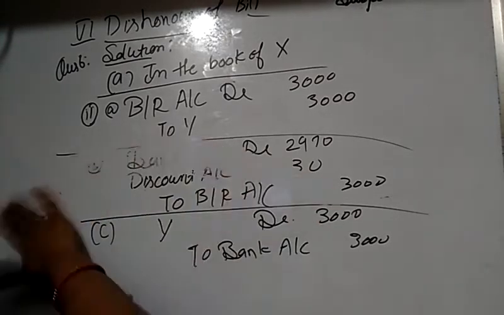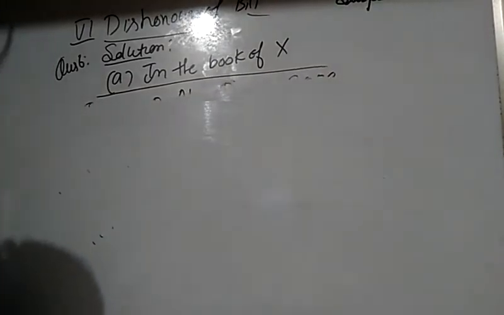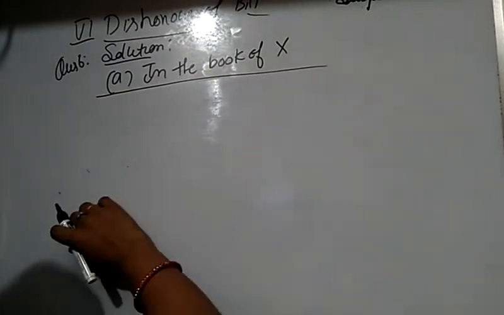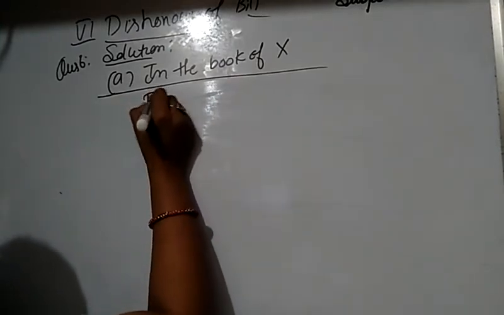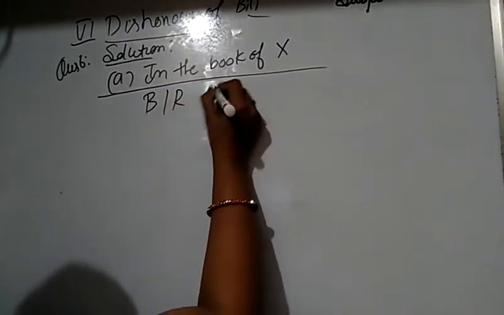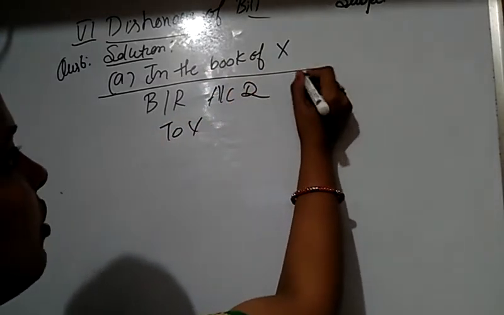Next case: if X endorses the same to his creditor Z. He transfers his bill, endorsing it to his creditor. The first entry in the books of X is the same: bills receivable account debit to Y, as Y accepted the bill of rupees 3,000.